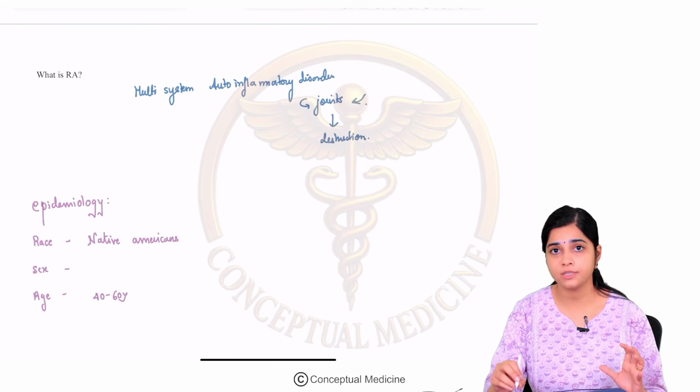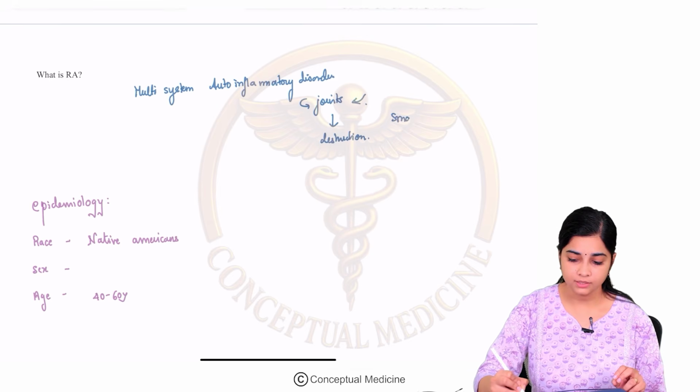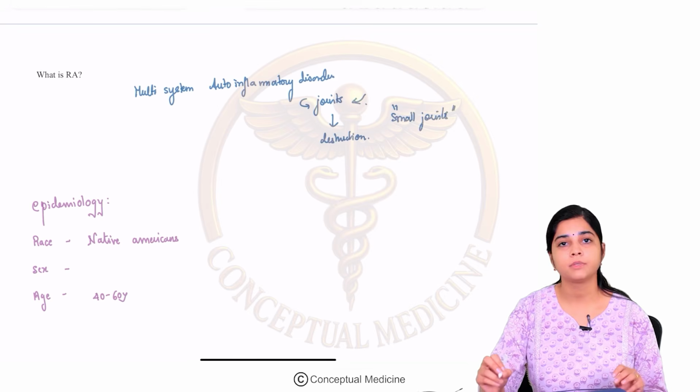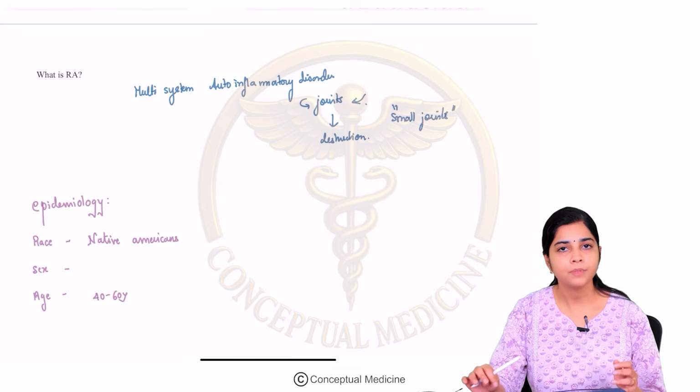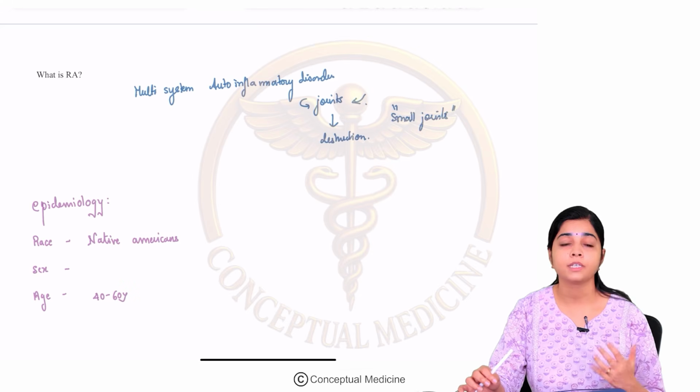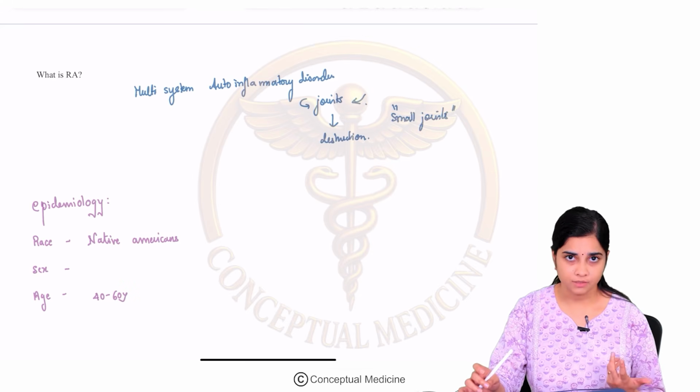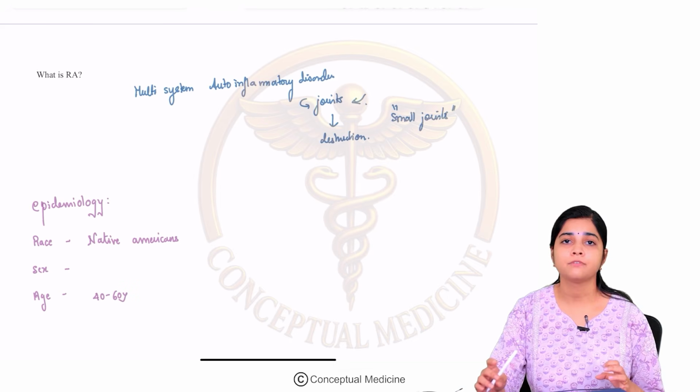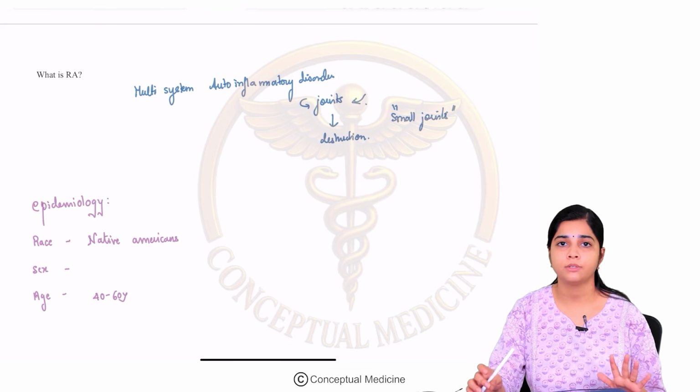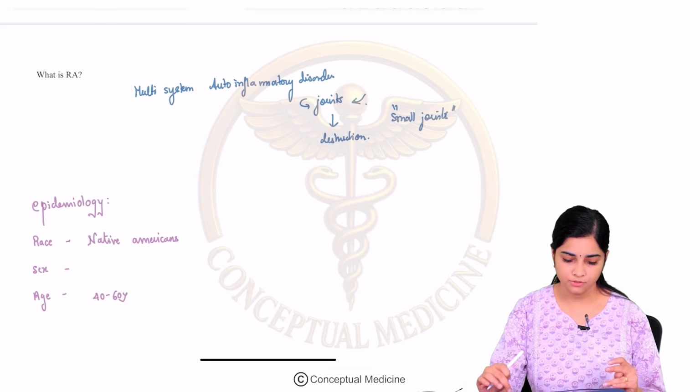What sort of joints are involved? It's predominantly the small joints. But remember that rheumatoid arthritis can affect various other systems in the body as well. The characteristic feature is joint erosions and destruction of the joints.